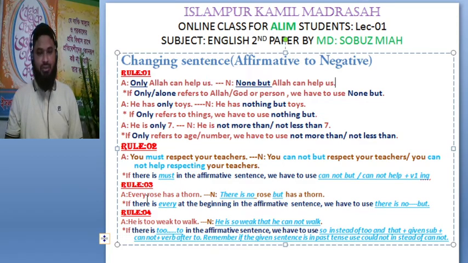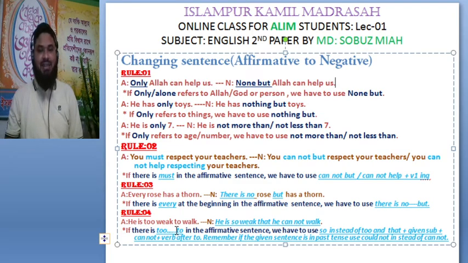I am repeating the rules. If there is every at the beginning in the affirmative sentence, we have to use there is no but. Rule number 4. He is too weak to walk. Here we can see a structure in the affirmative sentence, that is too to.